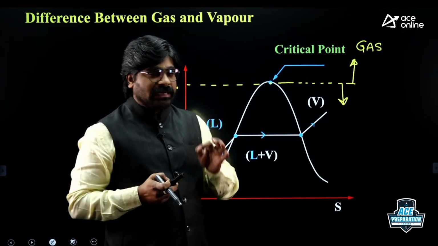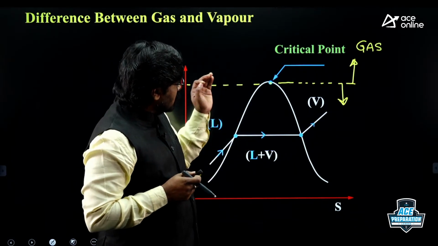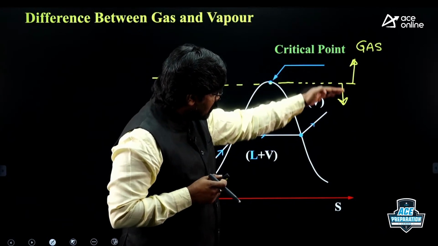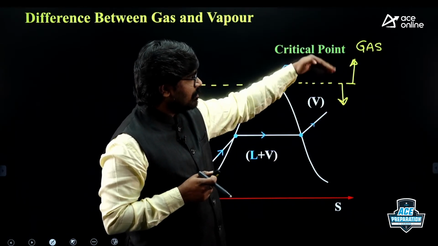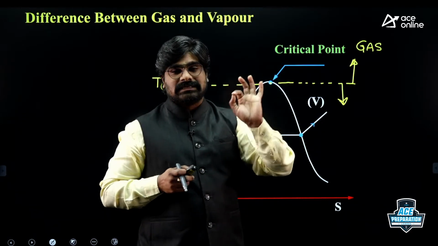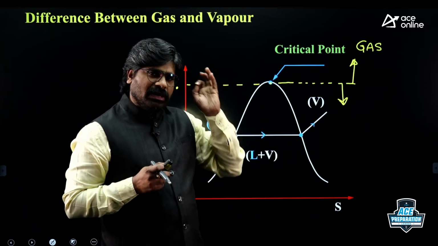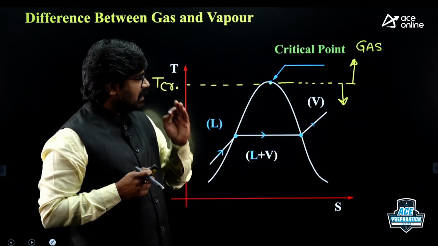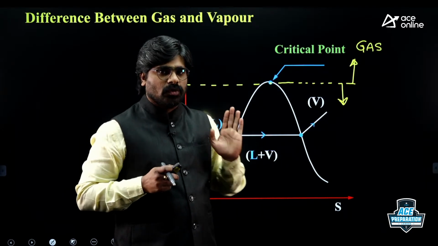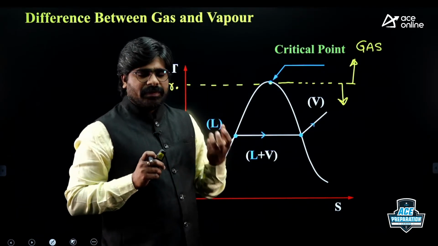So that is the difference between gas and vapor. Below the critical point temperature, this region is vapor. Above the critical point, this region is gas. But what is the critical point, the full details you study in properties of pure substances. Whatever I said is just a definition only. We need to discuss so many things in properties of pure substances.